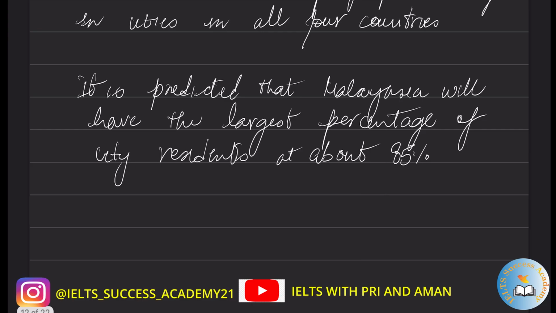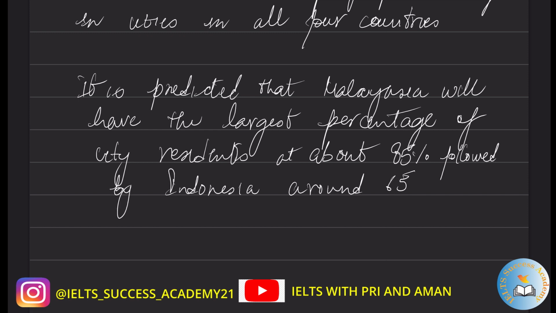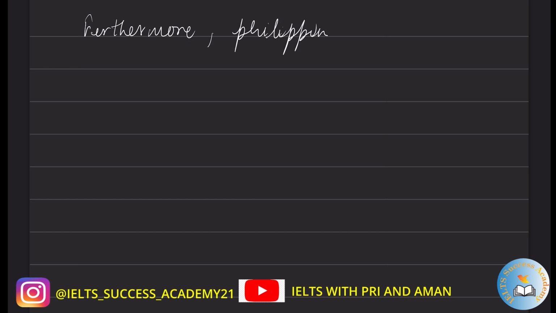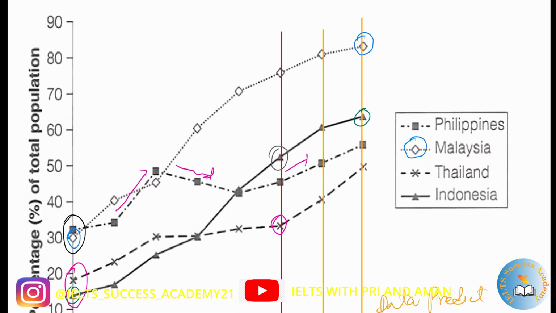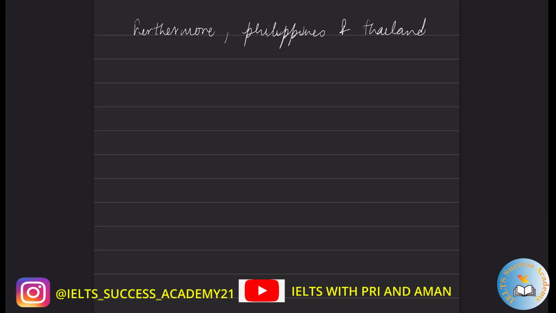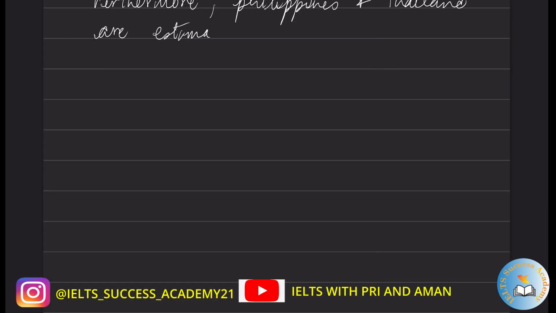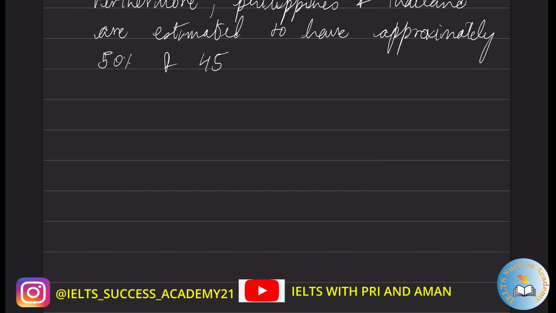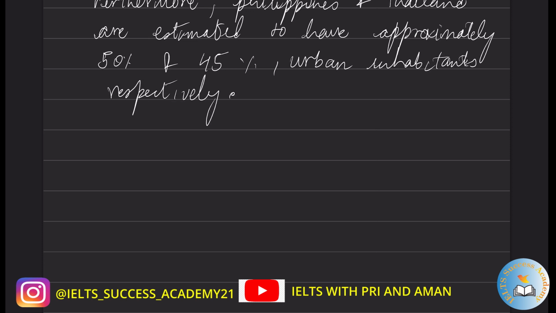So we can write, followed by Indonesia, which is around 65%. Furthermore, Philippines and Thailand are estimated to have approximately 50 and 45% of urban inhabitants respectively. Okay, so this concludes your writing task 1.